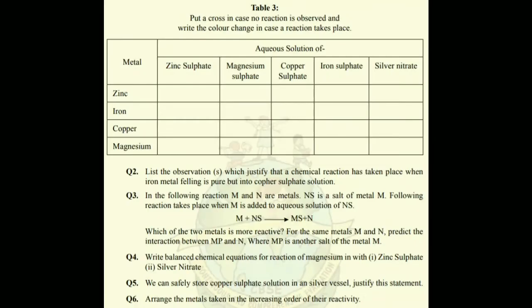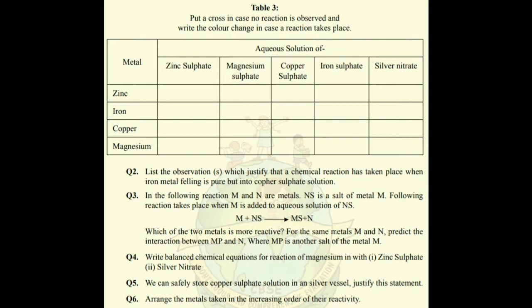After teaching the chemical reactivity series and displacement reactions, this tabular presentation was given in their homework. In this table, students have to put a cross when no reaction is observed between the corresponding metals, and write the color changes when a reaction takes place. This is a series of 4 metals: zinc, iron, copper, magnesium.